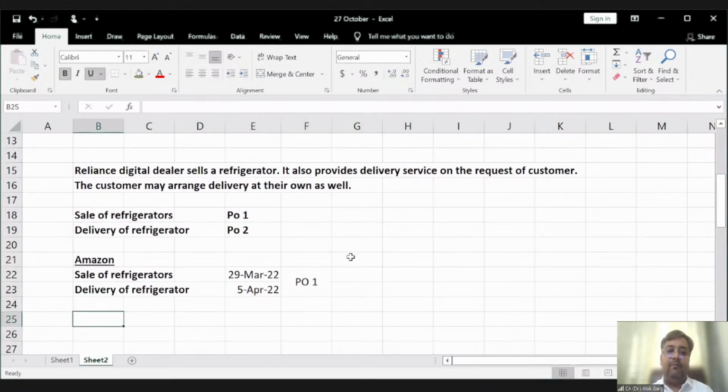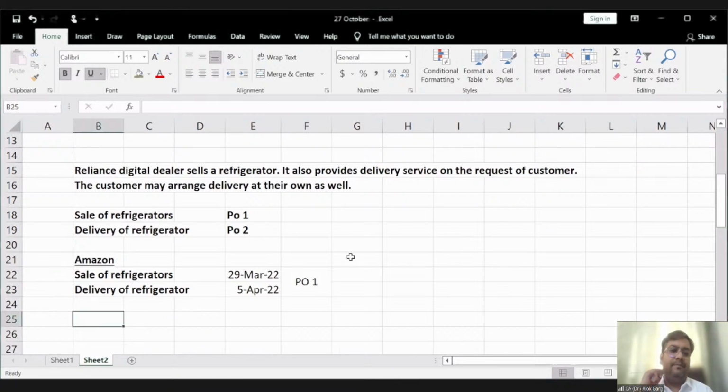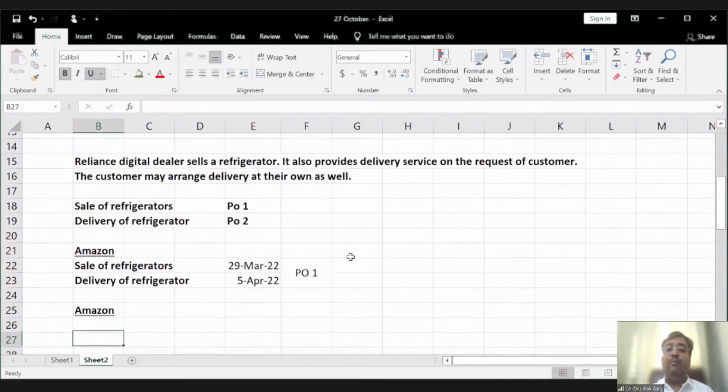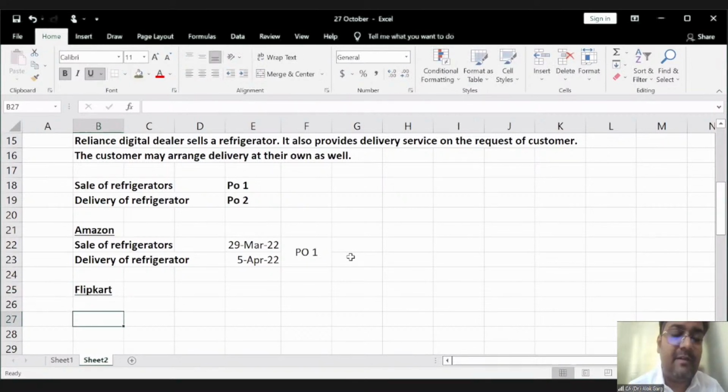Third example, again. Let me take the third example of a laptop. From Amazon, you want to buy a laptop. And let me take an example of Flipkart. I'm not a promoter of Amazon or any website. Let me take an example of Flipkart here. So, friends, when you buy a laptop or a computer from these online sites or e-commerce sites, they give you the option to choose the parts on your own.